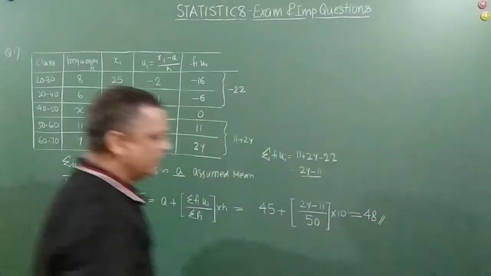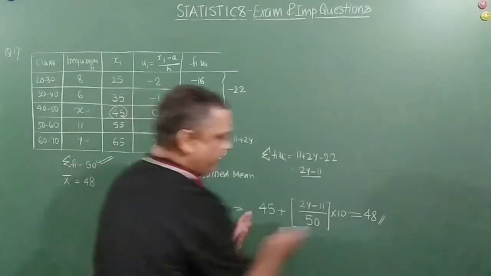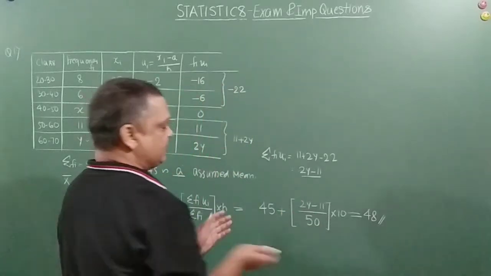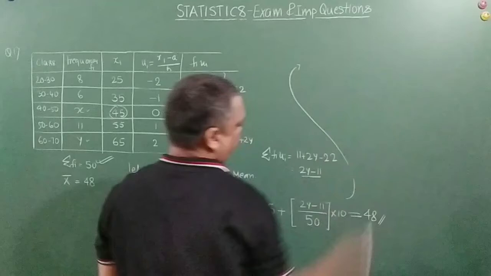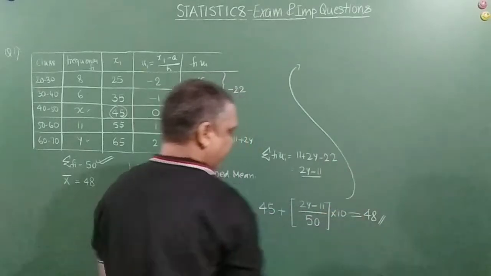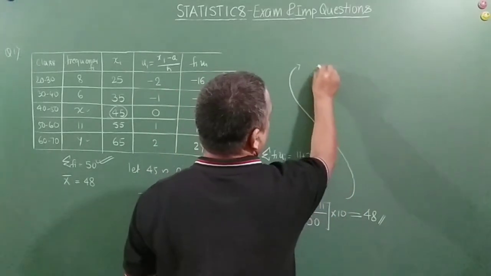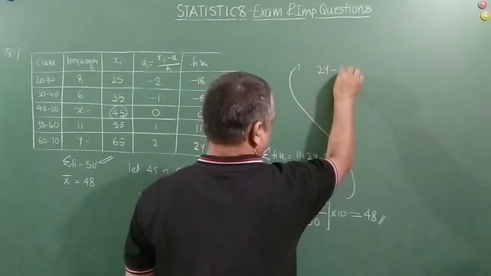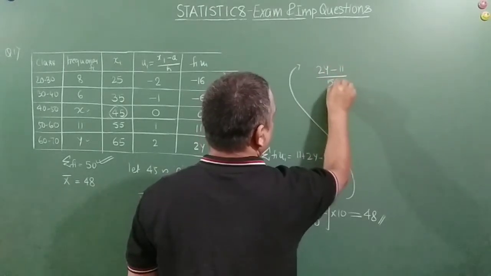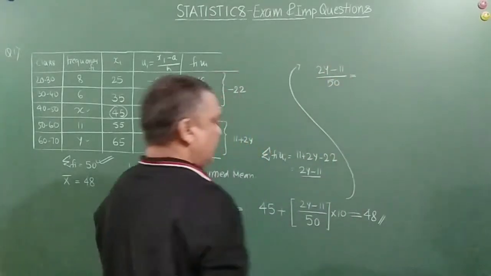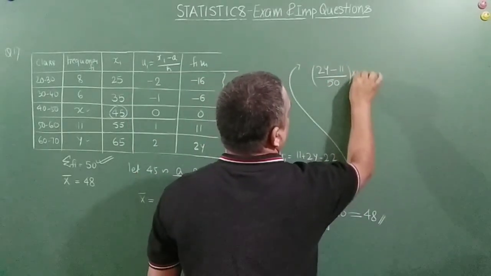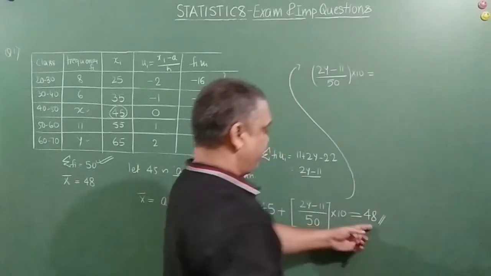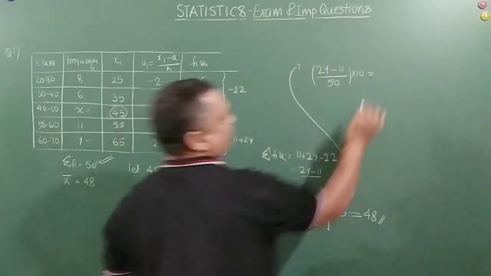Correct? Now, once you have formulated this, things become easy for you, right? So further, this becomes 2y minus 11 divided by 50 into 10 is equal to 48 minus 45.